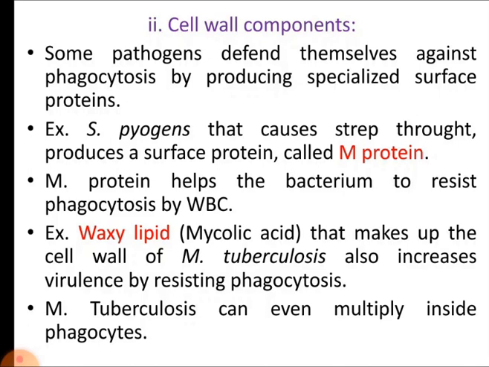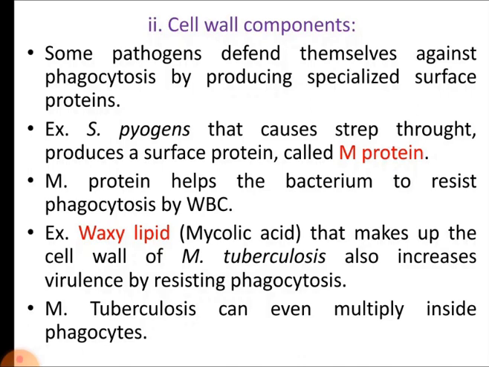S. pyogenes produces a surface protein called M protein. This M protein helps the bacterium to resist phagocytosis by white blood cells. So like the capsule in other bacteria, here in S. pyogenes, the M protein acts as an anti-phagocytic factor and prevents phagocytosis by WBC, that is white blood cells.